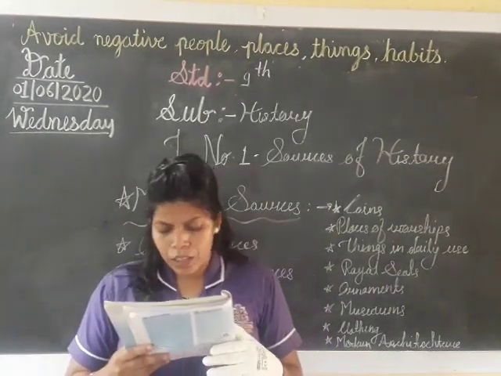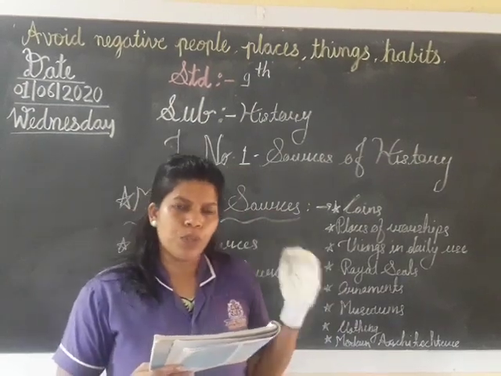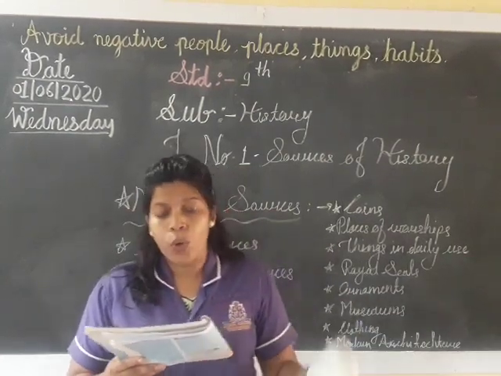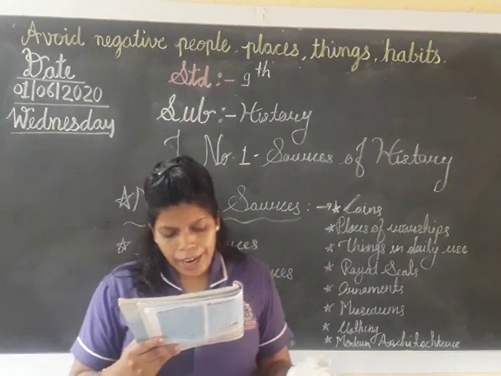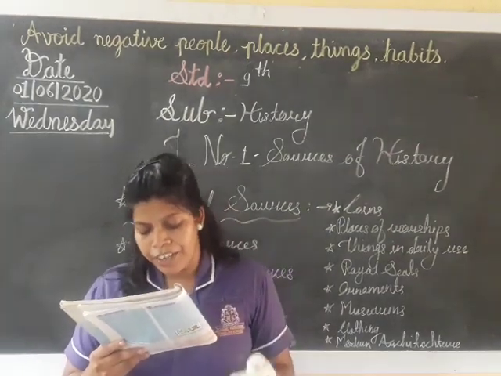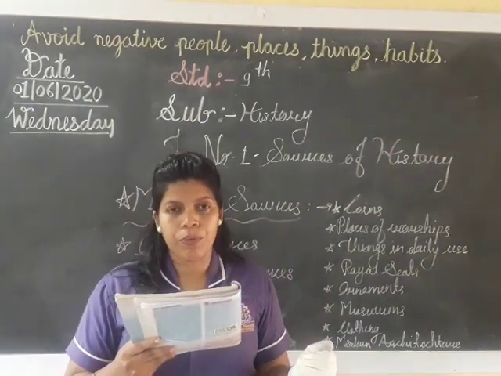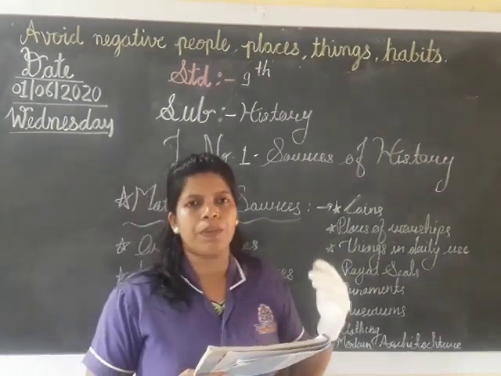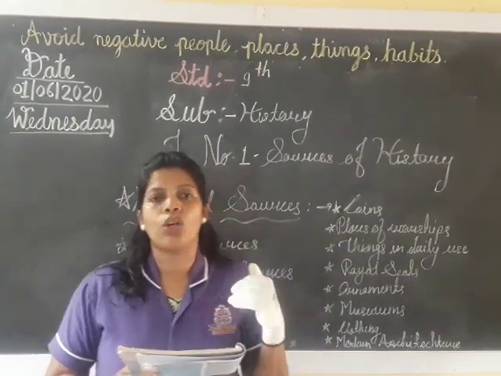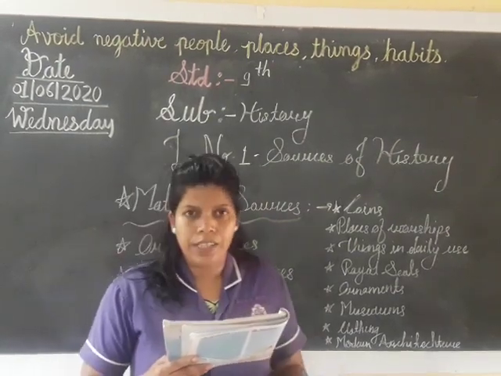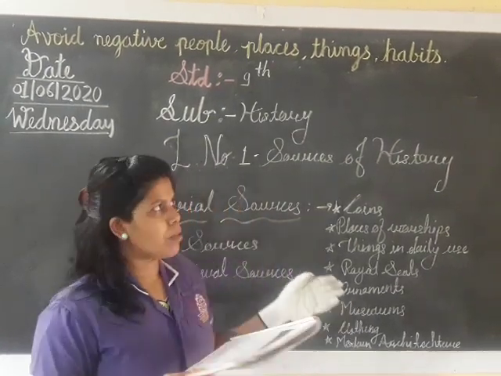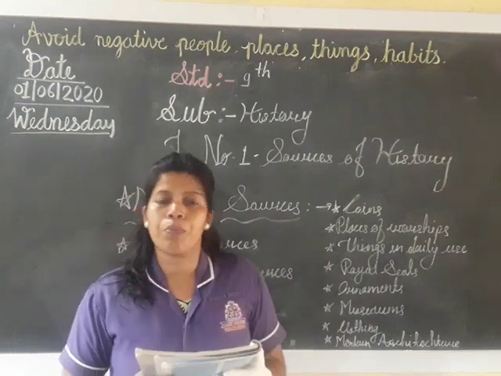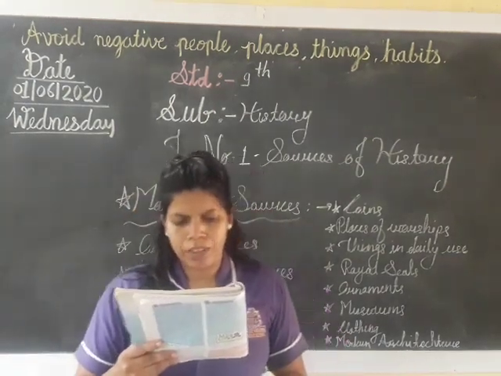For example, different museums of coins, notes, lamps and nutcrackers in different shapes, cricket equipment, etc. Means with the help of all these things we will get information or knowledge about history. So museums are helpful to us to give information about history.